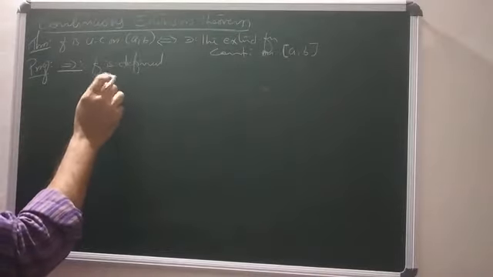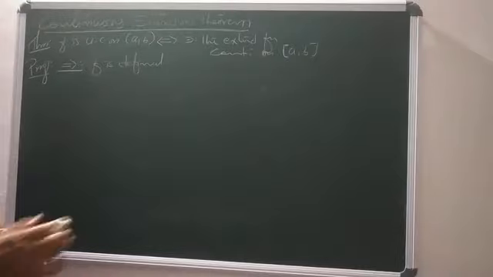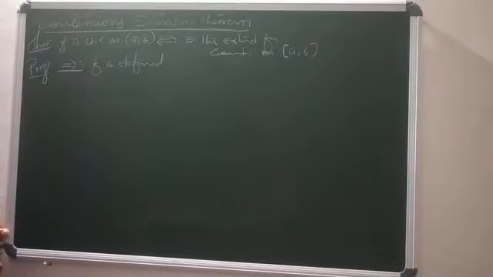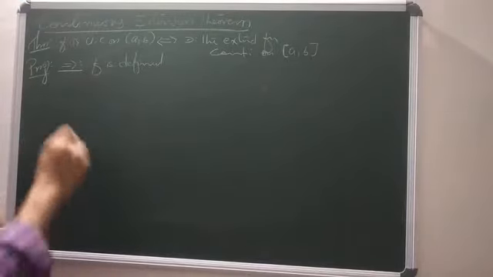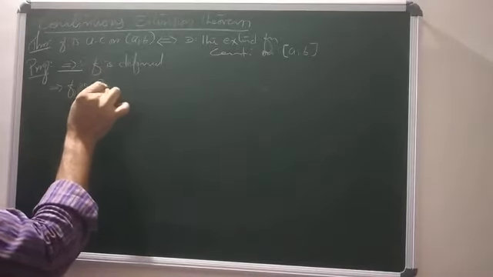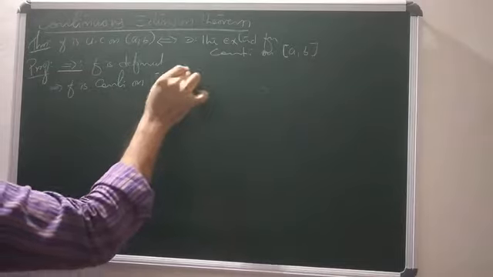That's our first assumption. The extended function is continuous on [a, b] means f is continuous on the closed interval [a, b].